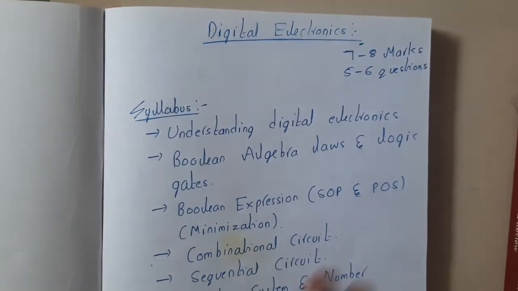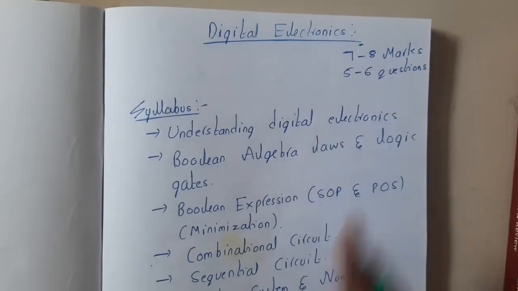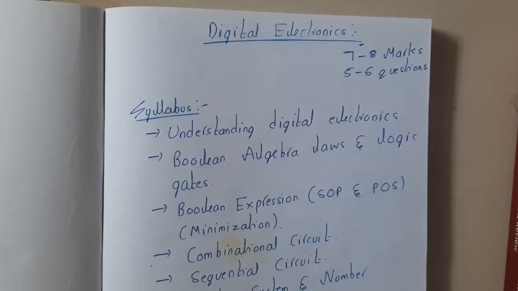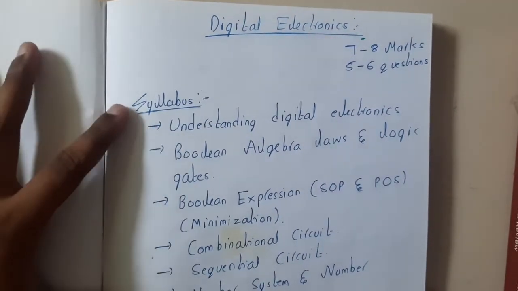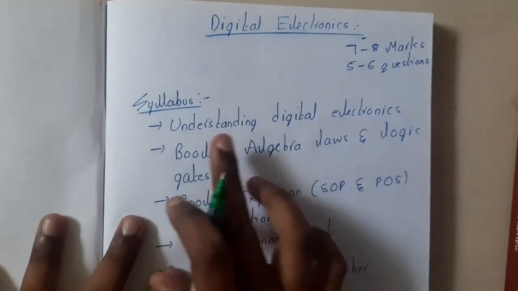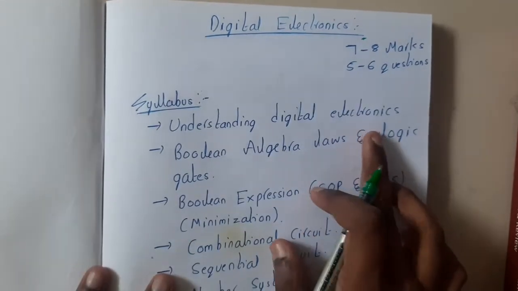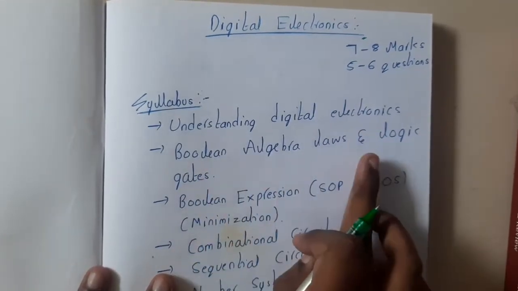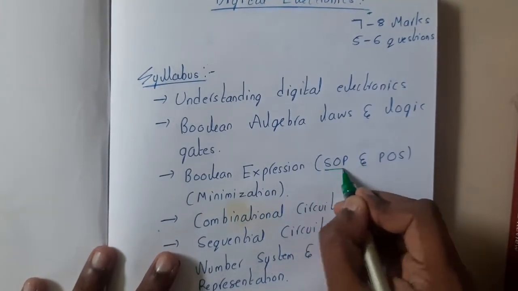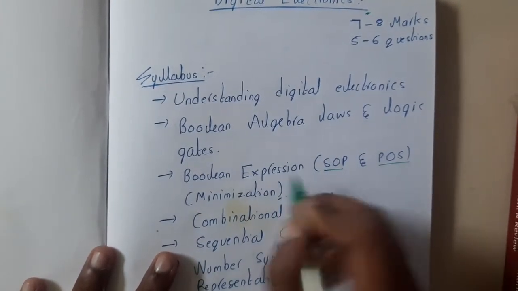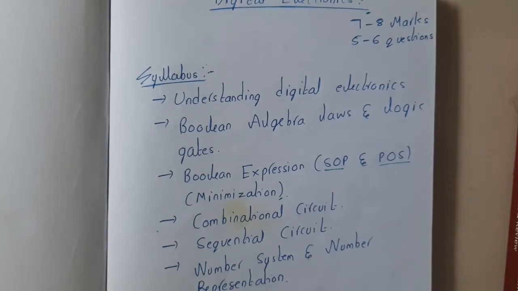So basically from this subject you can expect around 7 to 8 marks, and 5 to 6 marks. That's just average, guys. Every subject will have the same weightage on average. These are the topics in the syllabus. We'll understand the basics of digital electronics, then follow with Boolean algebra, laws and logic gates, then the most important topic will be SOP and POS and minimization, guys. You can expect a direct question every year.